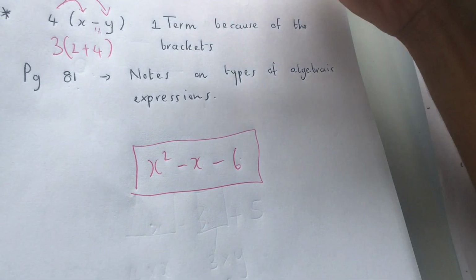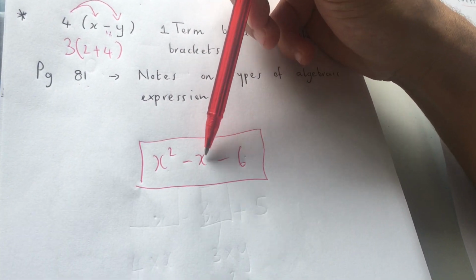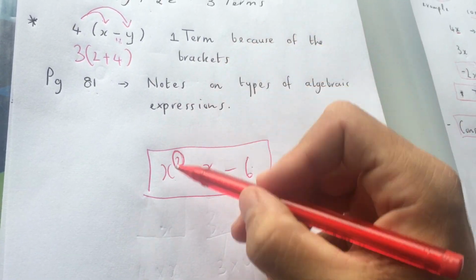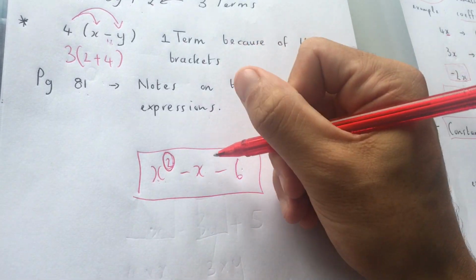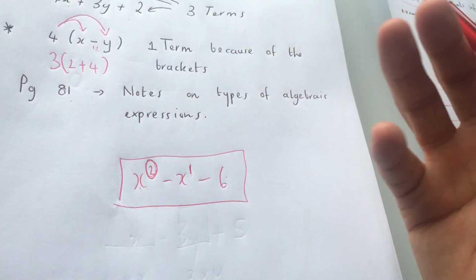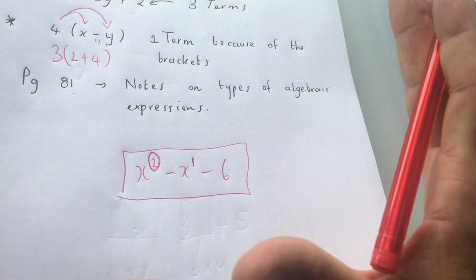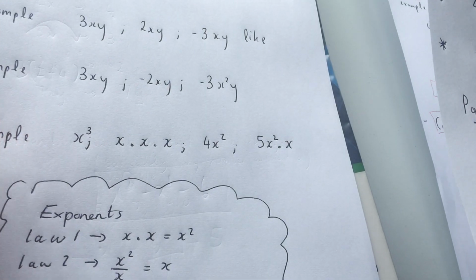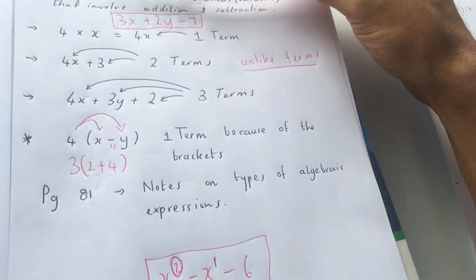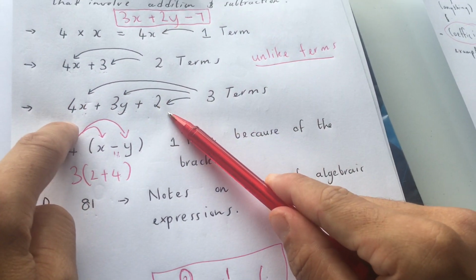So now you're going to ask me, sir, isn't x and x the same? Right, but they're not the same. Because this over here, this square is going to change it. So this means that this variable over here, x squared, is different because this has got a power of 1. So the power or the degree also doesn't make them the same terms. When I finish algebraic expressions, my next page is like and unlike terms that will make total sense of what's going on. But I just need you to know for now, for algebraic expressions, what one term looks like, what two terms look like, what three terms look like.